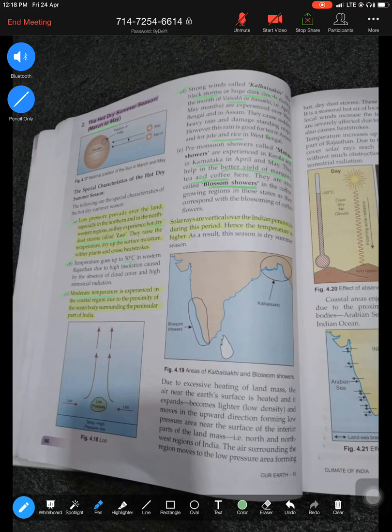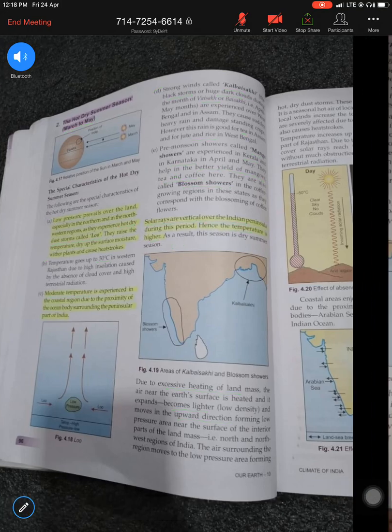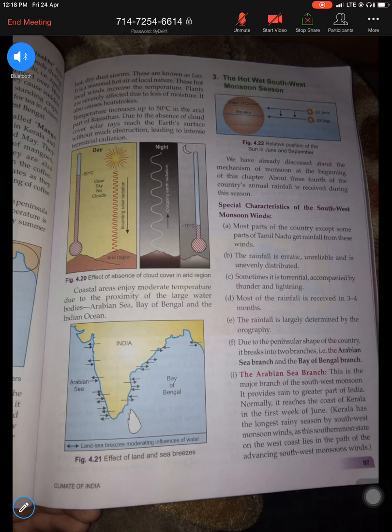Now, because it is the summer season, what is happening? The sun rays are vertically overhead. Now we are receiving the direct rays of the sun. That is why temperature will be higher and pressure will be lower in this season. Because of the excessive heating, the land heats up. The air becomes lighter and starts moving upward, forming low pressure at the surface of the landmass. So the air starts moving upwards in the summertime, leading to condensation and a lot of cloud formation in this season.